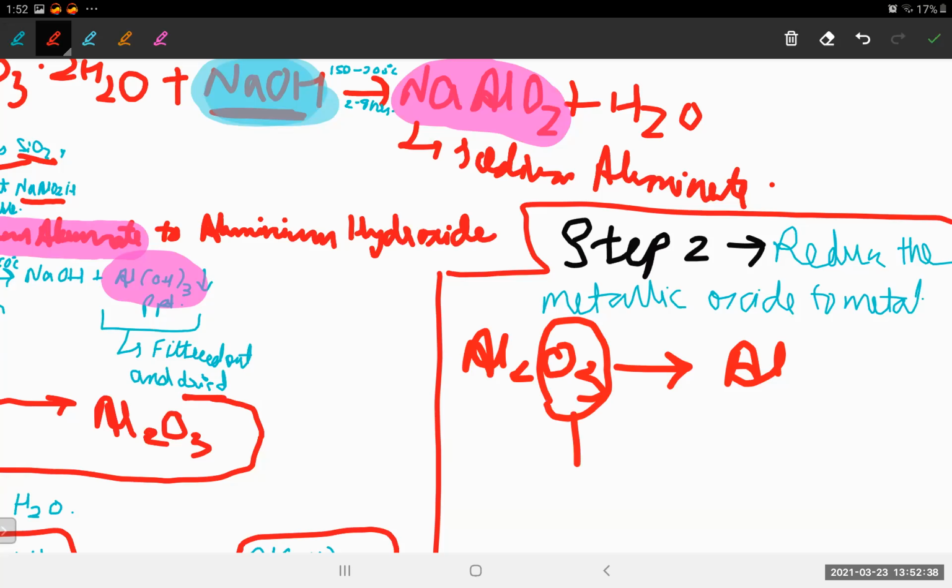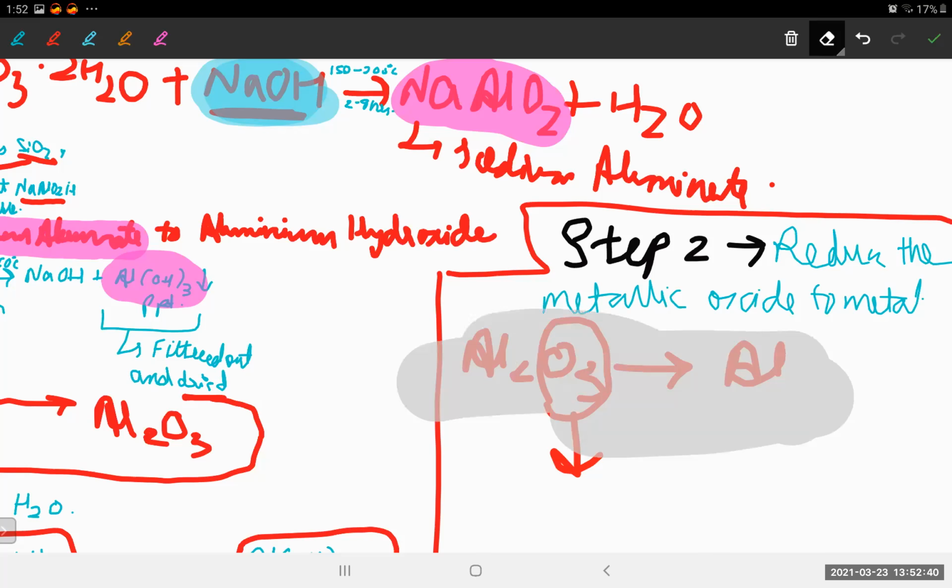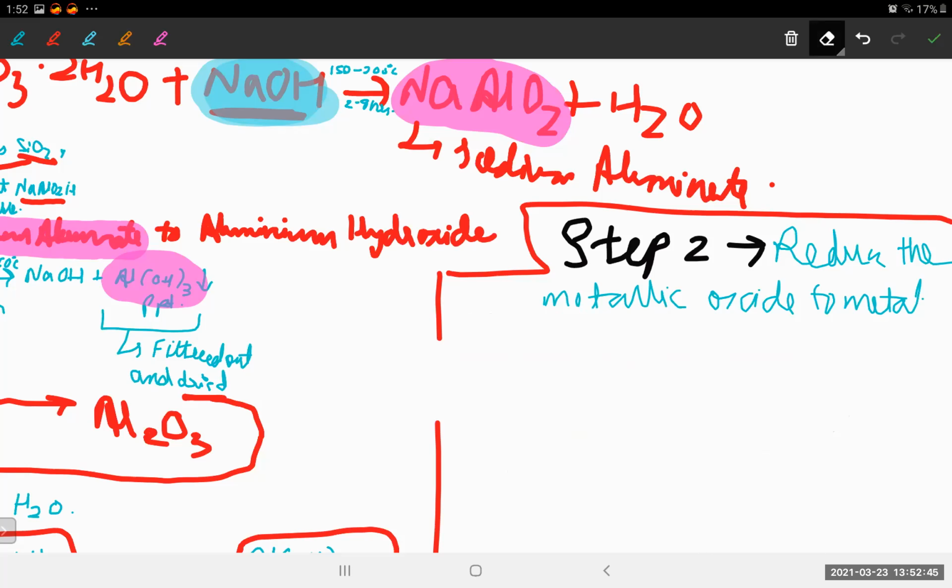Taking out oxygen, the removal of oxygen, is called what? It's called reduction. Reduction is reduction. So let's start. What do we have to do in this? We have to convert Al2O3 to Al. So let's start with the process now.